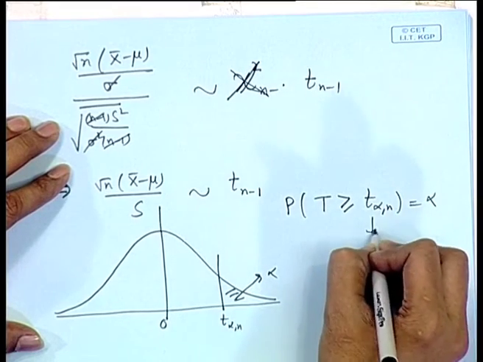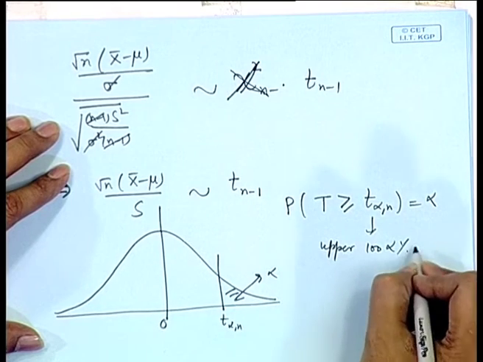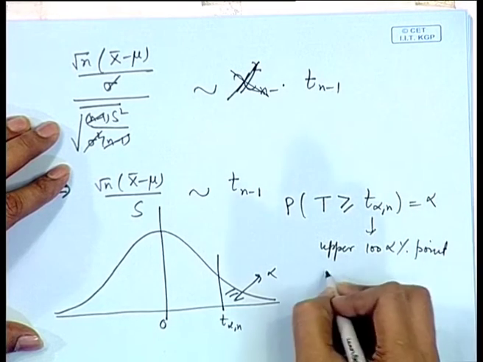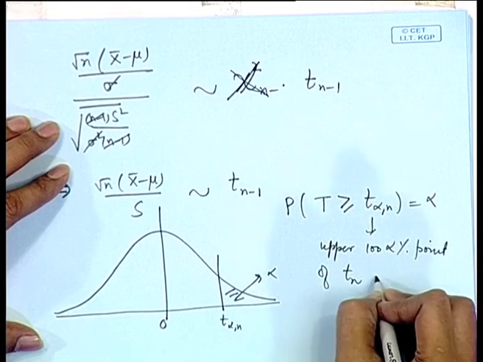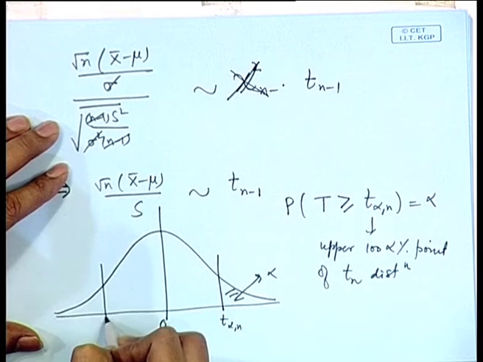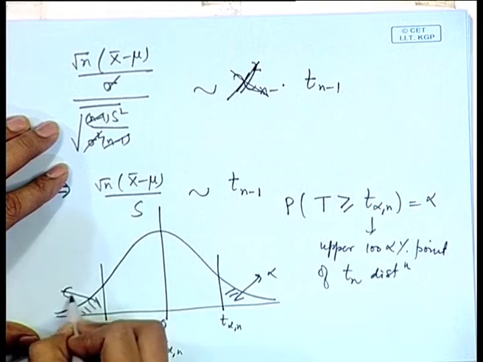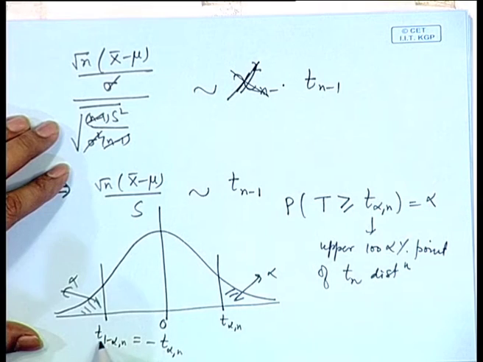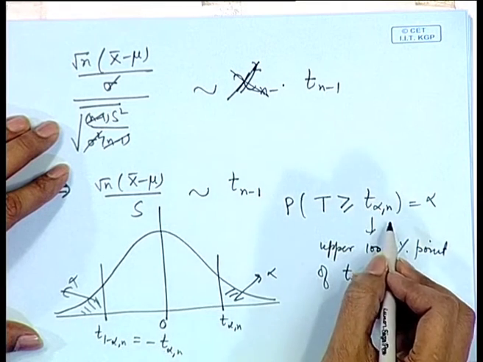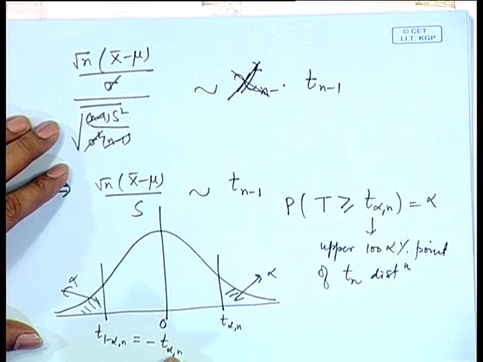That means, t alpha n is upper 100 alpha percent point of t distribution on n degrees of freedom. Because of the symmetry, t 1 minus alpha n will be equal to minus t alpha n.